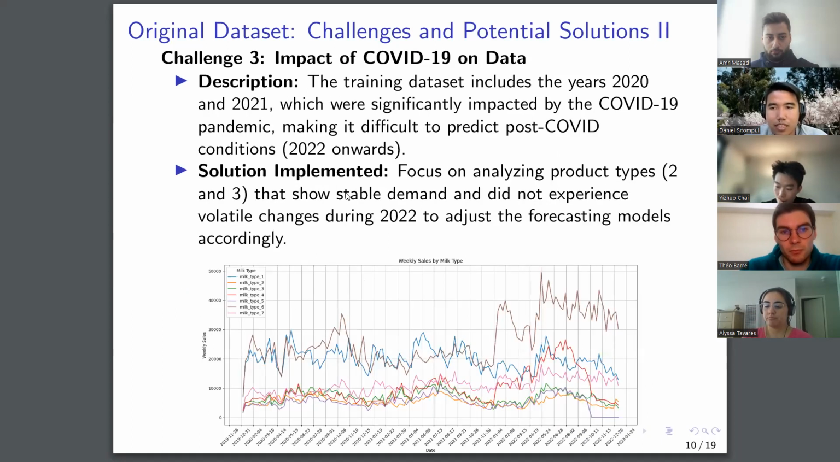And lastly, we see the impact of COVID-19 on the data. The training data sets include the years 2020 to 2021, which were significantly impacted by COVID-19, making it difficult to predict post-COVID conditions. We solve this by focusing on analyzing product types 2 and 3 only, which show stable demand and did not experience volatile changes during 2022.